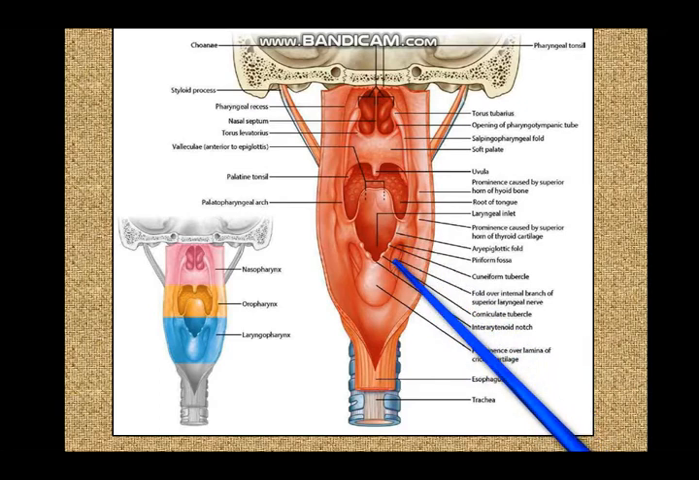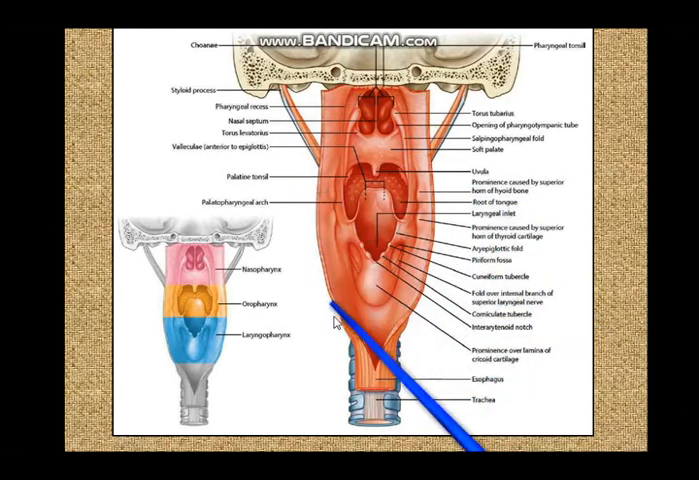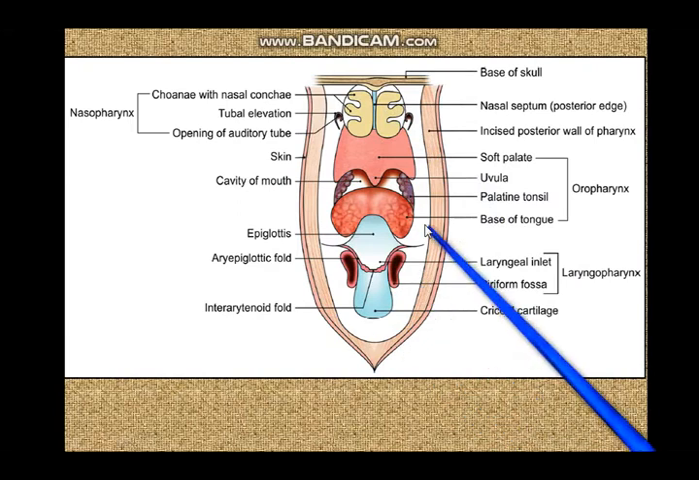This is actually the pyriform fossa. So, this posterior cutout view of the larynx also adds a lot of information and enriches our topographical knowledge. Let us see what comes next. Here you can see a schematic of that same posterior cutout view of the pharynx.